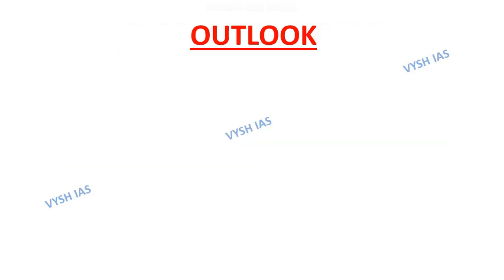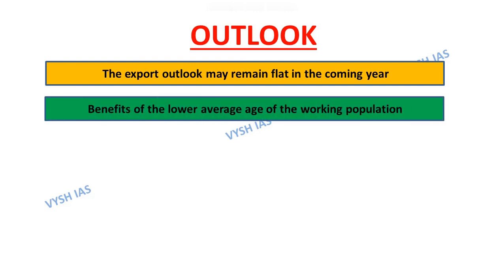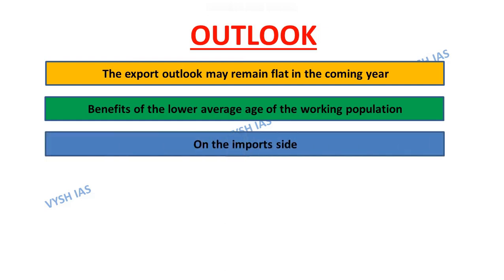Now move on to the last slide, which is the outlook. The export outlook may remain flat in the coming years if the global growth does not pick up in 2023, as indicated by many forecasts. In such cases, product basket and destination diversification which India is taking through free trade agreements would be useful to enhance trade opportunity. Given the benefits of the lower average age of the working population, along with the advantage of economies of scale, India has the potential to cater to the global demand for several products in a cost-effective manner.